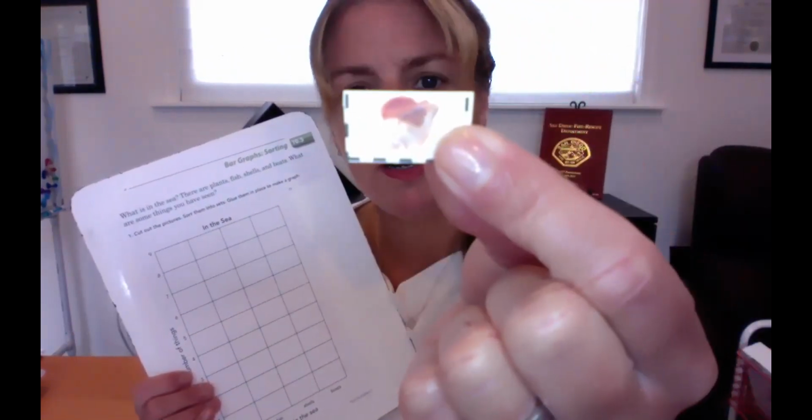So let's see here. I'm going to pick up this one right here, and that is a shell. So I'm going to place this one. Let me get mine, the shell, and look, it's going to go in the shells category.